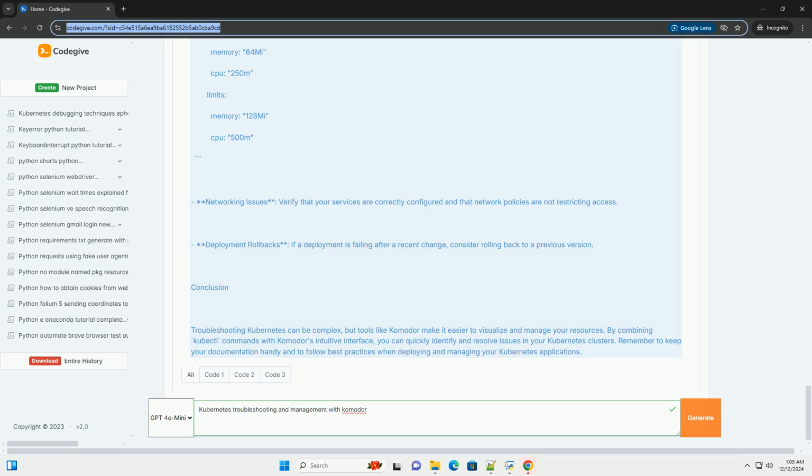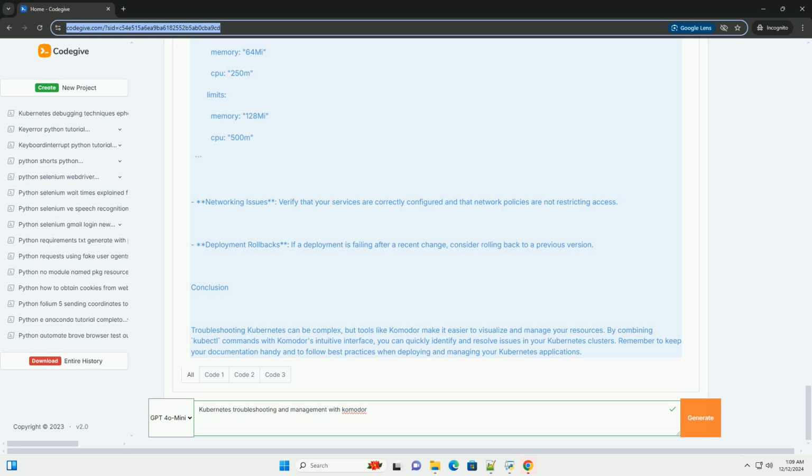Step 2, use Komodor. 1. Navigate to the pod. Go to the Komodor dashboard and find the pod in question. 2. Inspect the timeline. Check the timeline for recent events that may have caused the failure. 3. View logs. Access the logs from the Komodor interface instead of using kubectl.